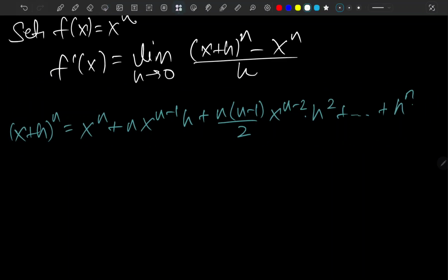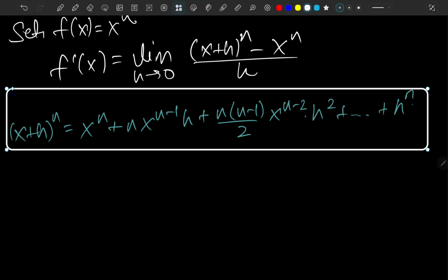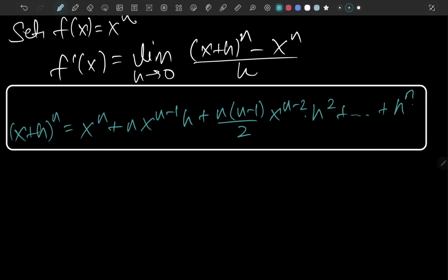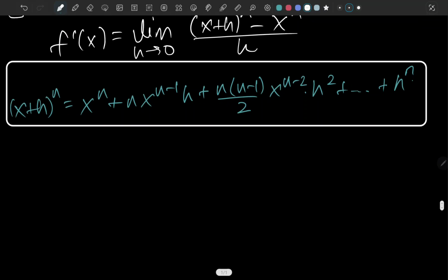Again, it's pretty needed for you to keep this in your mind, because it's going to help us a lot of times in mathematics if you're going to expand some x plus y to a power. So let's replace our (x plus h) to the n with this big chunk here.